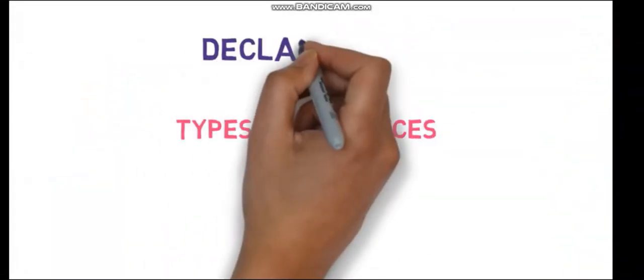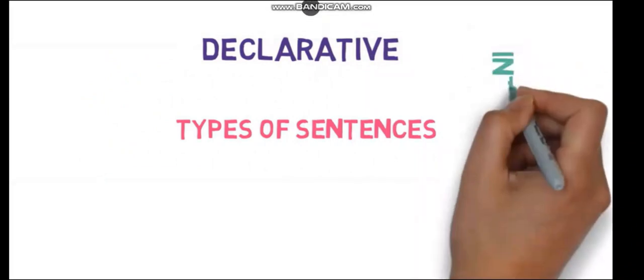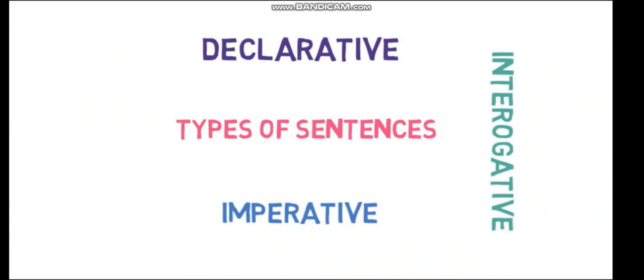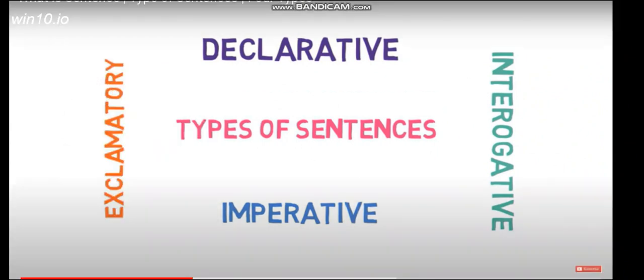First, declarative sentences. Second, interrogative sentences. Third, imperative sentences. And fourth, exclamatory sentences.